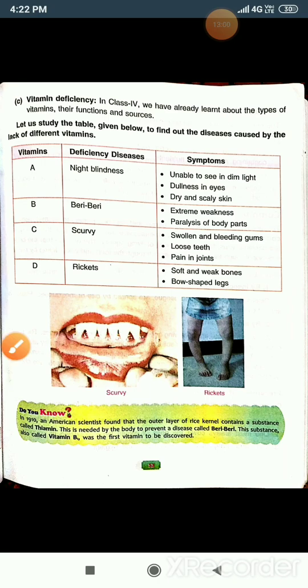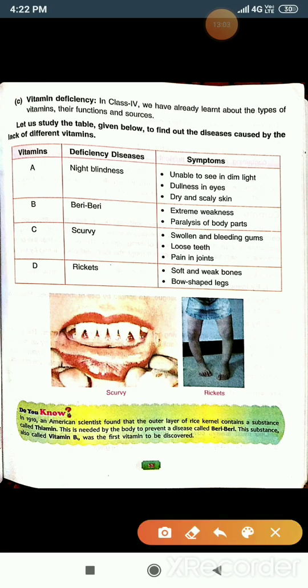Okay, see this. This is rickets. This is the disease of the rickets. See this leg is bow shaped. See this leg is bow shaped. Okay, this is the disease rickets. And see this is the symptom of the, okay, sorry, scurvy, vitamin C. Due to the lack of the vitamin C, scurvy is there. See this gum, swollen and bleeding gums. Okay, loose teeth and pain in the joints. Pain in the joint is not visible here. Here only teeth are there.